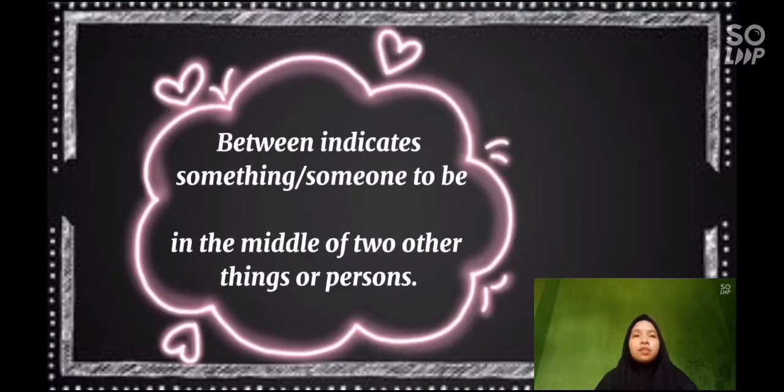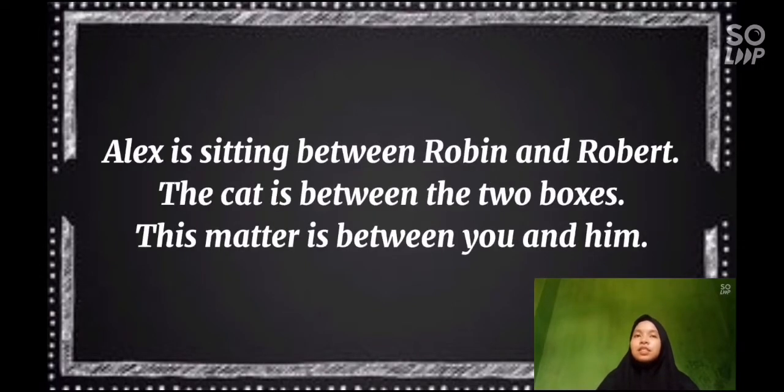Next, preposition between and among. Between indicates something or someone to be in the middle of two other things or persons. For example, Alex is sitting between Robin and Robert. The cat is between the two boxes. This mother is between you and him.